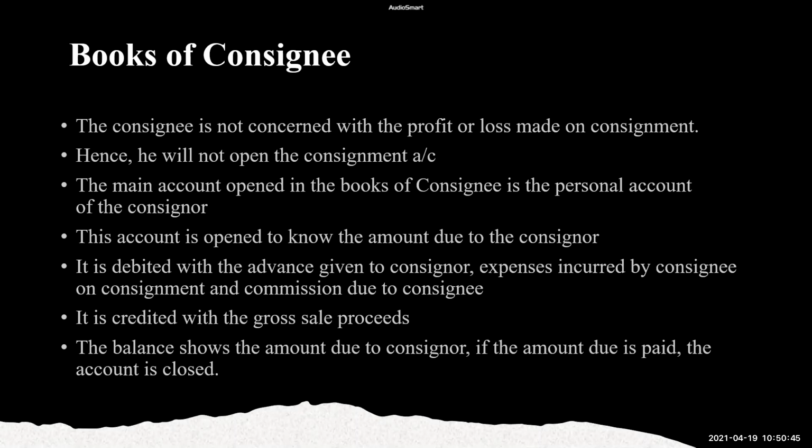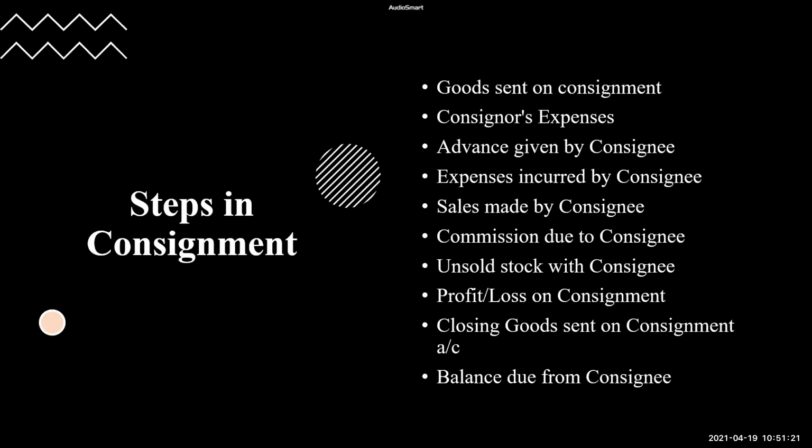So if you understand the sentences here, consignee's account is exactly opposite to consignor's account. In consignor's account, we were debiting the gross sales. Here we will credit the gross sales. In consignor's account, we were crediting all expenses, advance and commission. Here we will debit all of them. So consignee's account will be exactly opposite to consignor's account. Again, the final balance of this account will be the amount due to consignor. It will be the same balance in both the books. So are we clear with all the accounts? So we will look into these steps of consignment tomorrow.